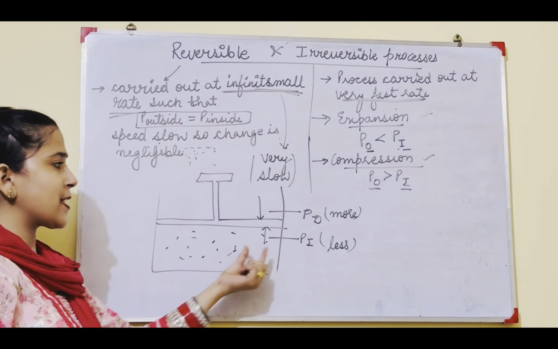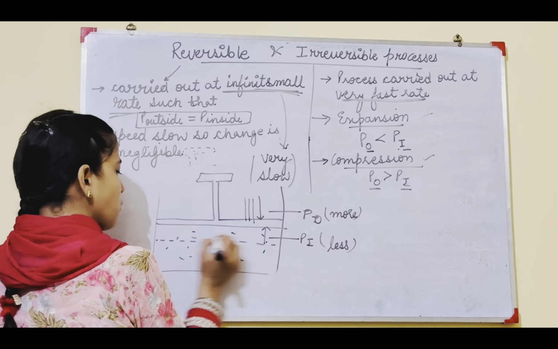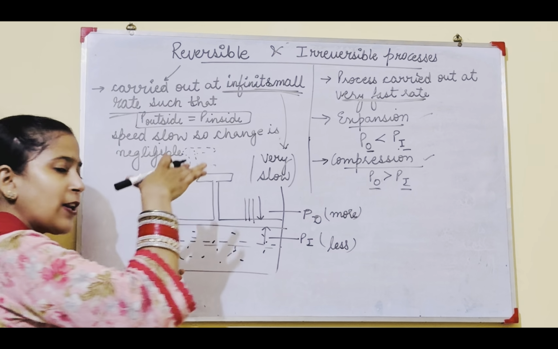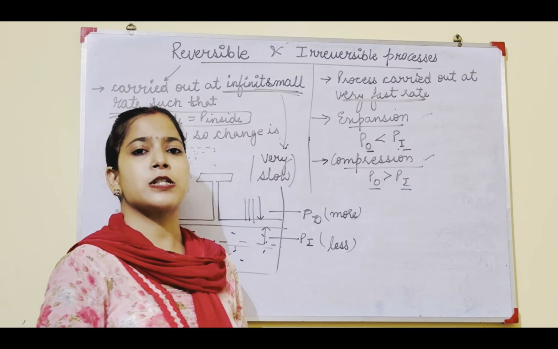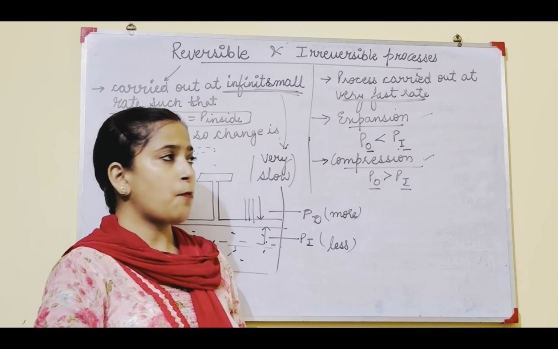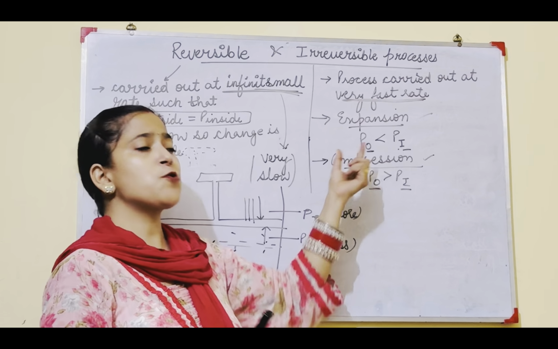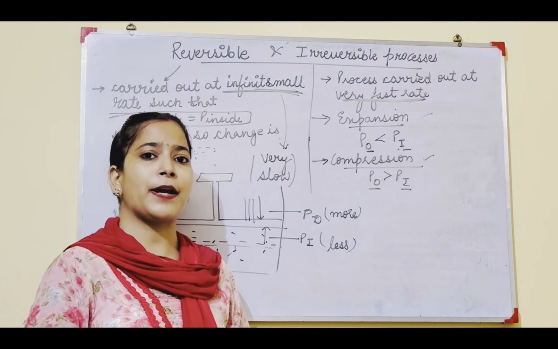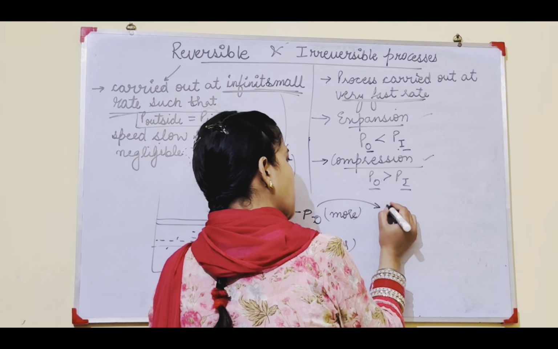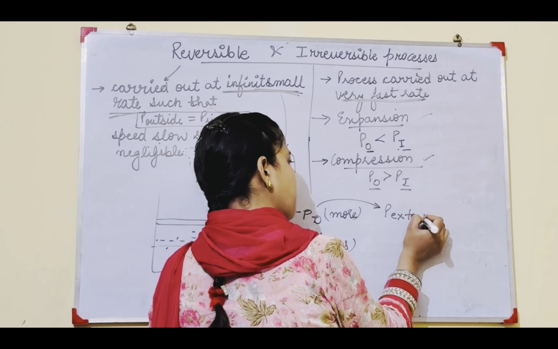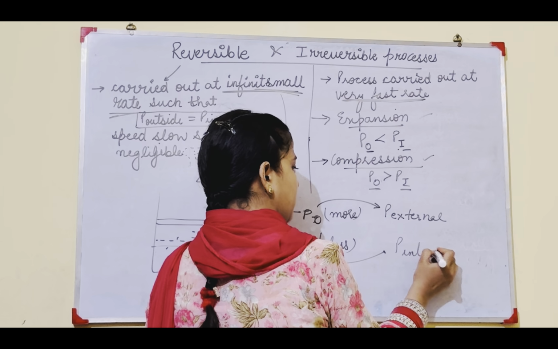If P inside is less, then more pressure will be applied from outside. This piston moves downside and the gas will get compressed. So in the irreversible process, there are two cases possible, expansion and compression, on the basis of which pressure is more, external or internal, meaning outside or inside. For outside pressure we can use P external. For inside pressure we can use P internal.